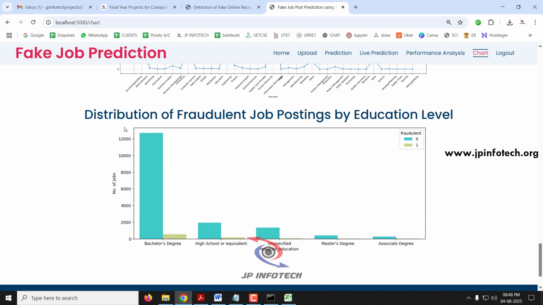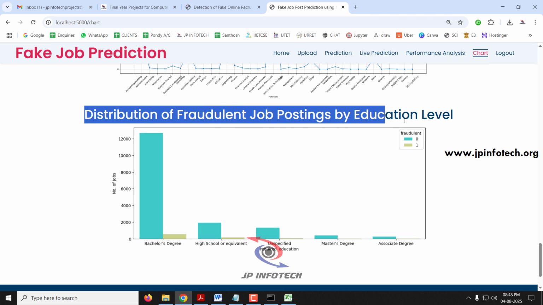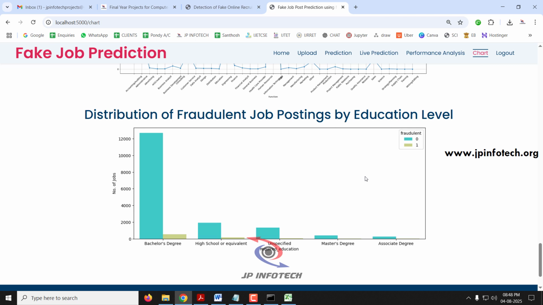And the final graph is the distribution of fraudulent job postings by education level. So here you can see the number of jobs for each education level: bachelor's degree, high school, unspecified, master's, and associate degree kinds of thing.